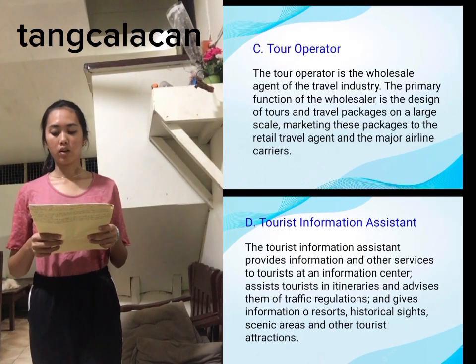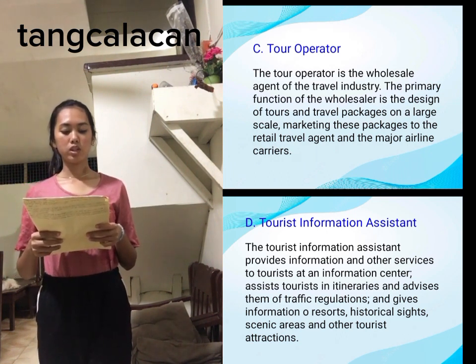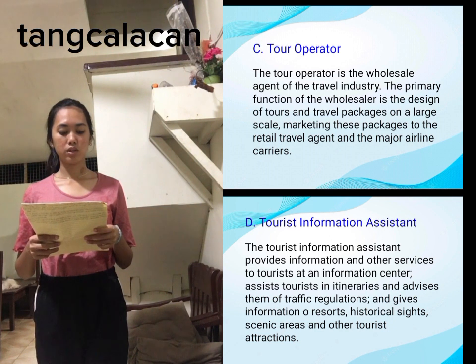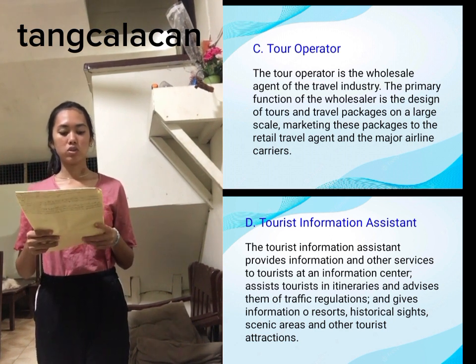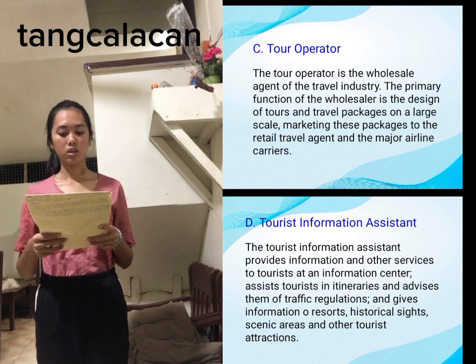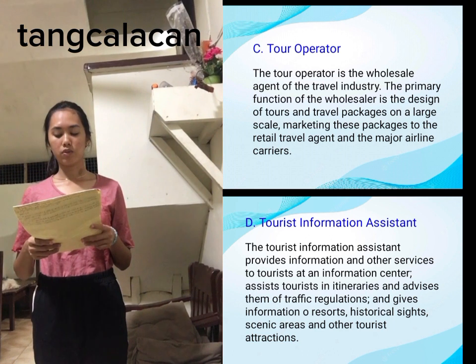Tour Operator. The tour operator is the wholesale agent of the travel industry. The primary function of the wholesaler is the design of tours and travel packages on a large scale, marketing this package to the retail travel agent and the major airline carriers.